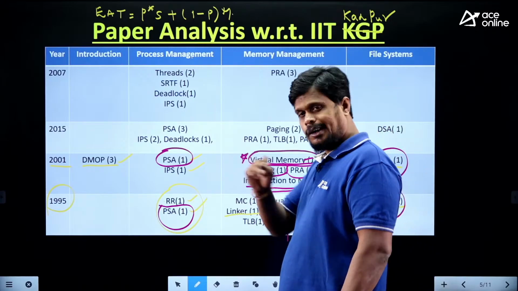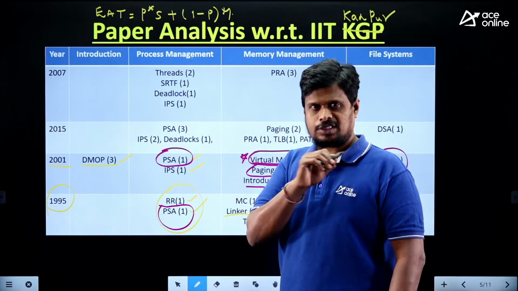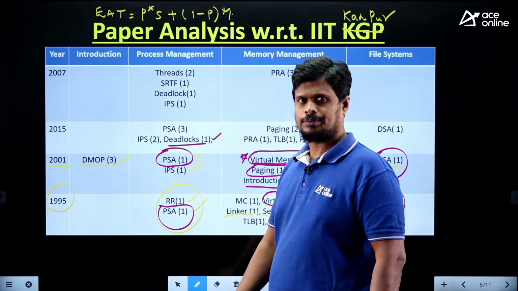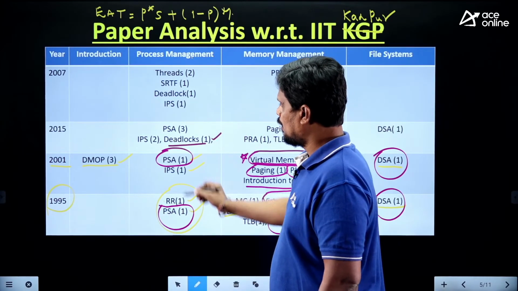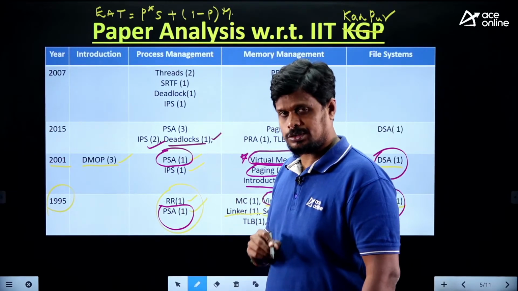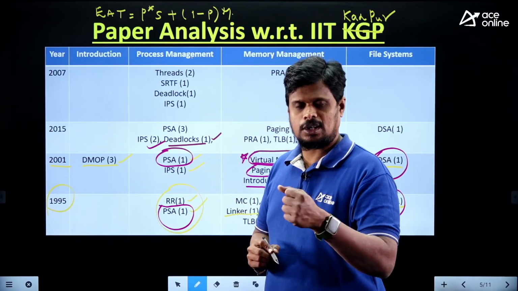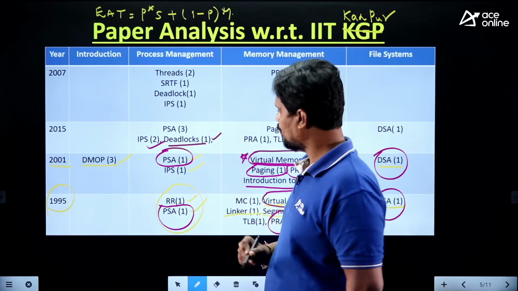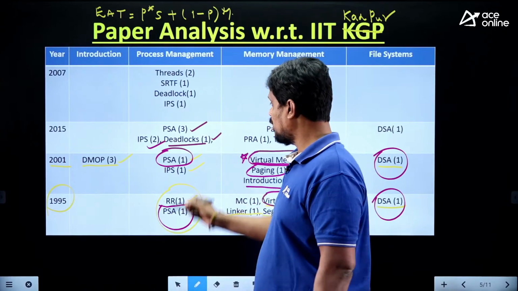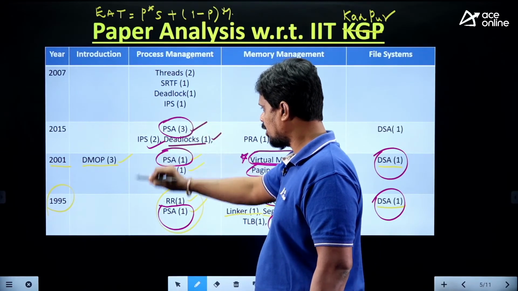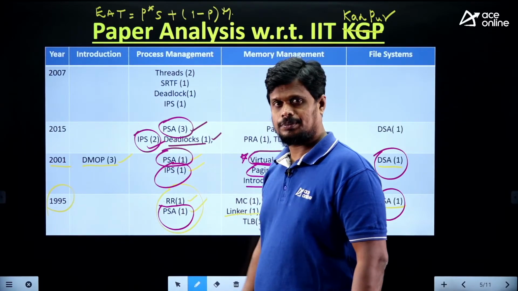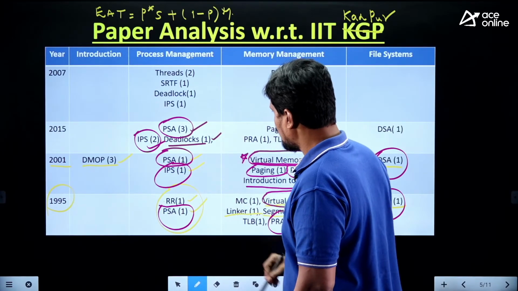So by considering all the 3 sets, from deadlock you have one question. Inter-process synchronization you have two questions across the 3 sets of the GATE 2015 paper. On process scheduling algorithms also we have 3 questions. Means look, again we have process scheduling algorithms, inter-process synchronization, right? So next, coming to